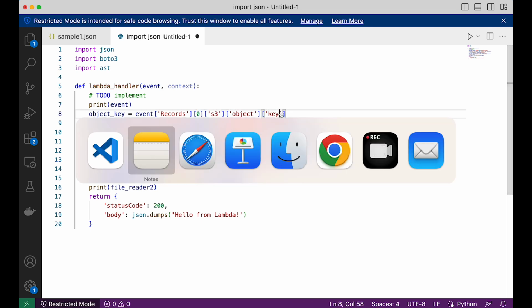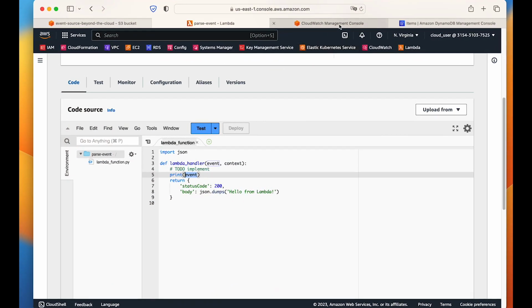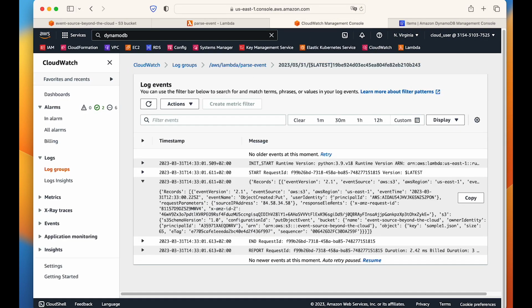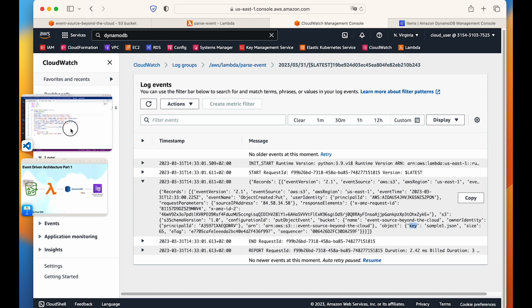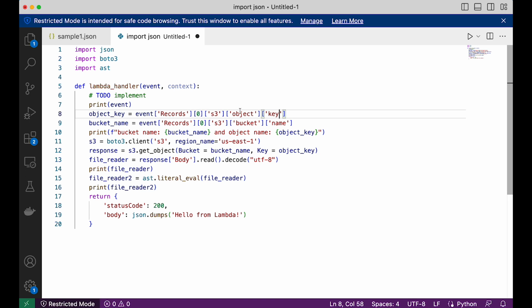So if we go to CloudWatch, we view this. We see that inside the event we have Records, and after that the first record, and we have object and then key. So this is what we have done: Records, first record, S3, object and key. And similarly for the bucket name, instead of object we have a property called bucket, and from that we take the name.